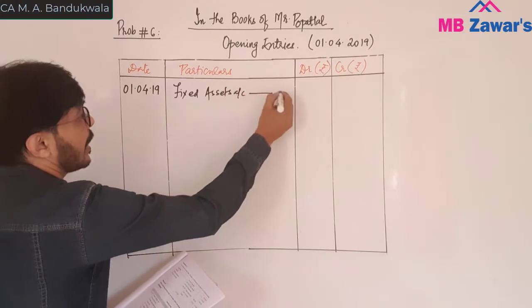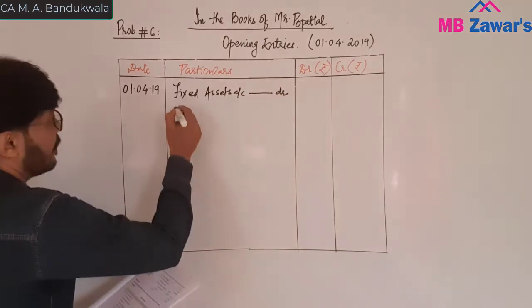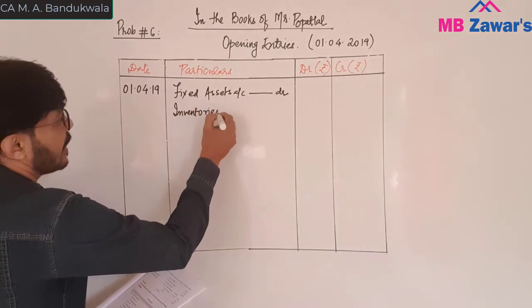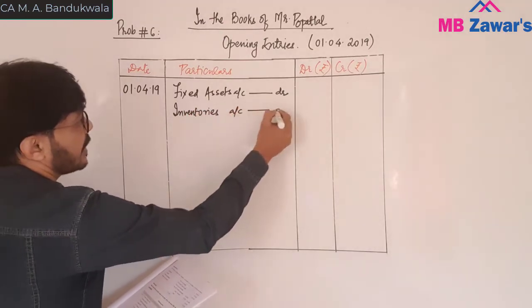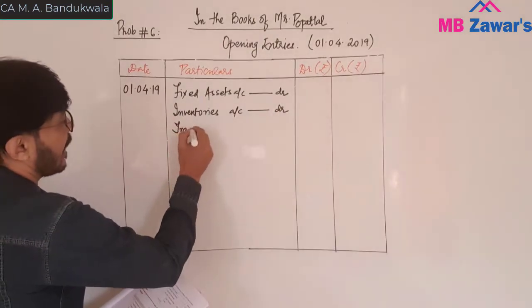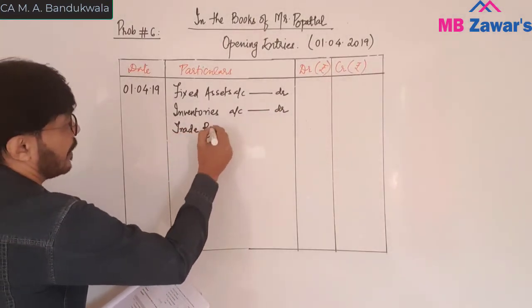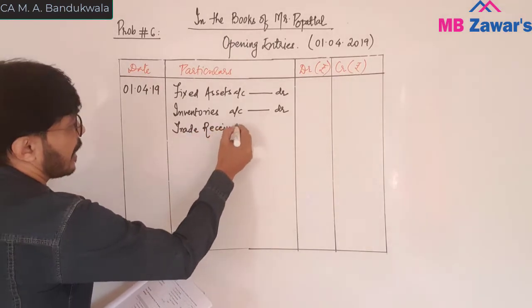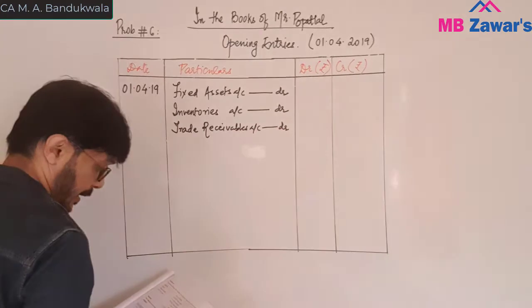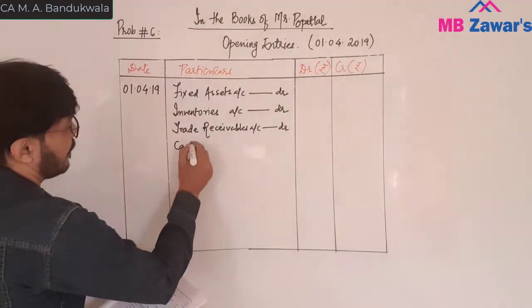Fixed assets account debit, inventories, that is पिछले साल का क्लोजिंग इन्वेंट्री, करंट ईयर का ओपनिंग इन्वेंट्रीज अकाउंट डेबिट, trade receivable, here I am going to take gross, trade receivables account debit, and cash account debit.